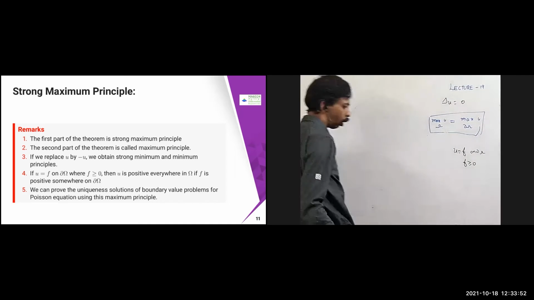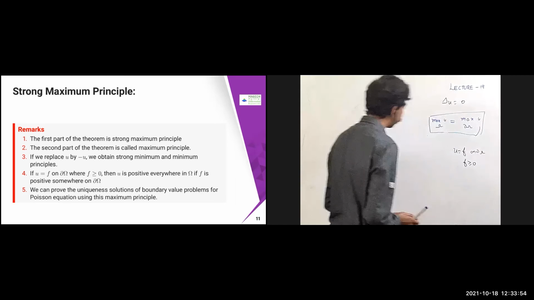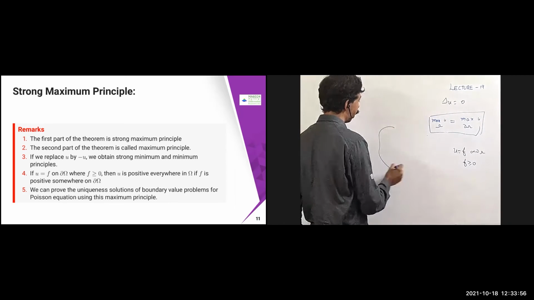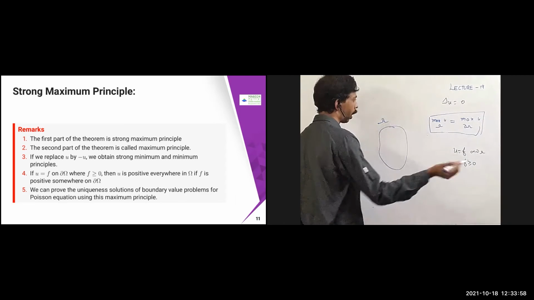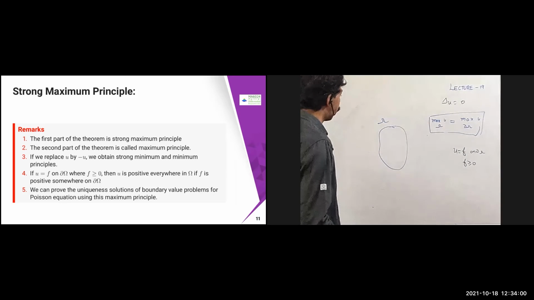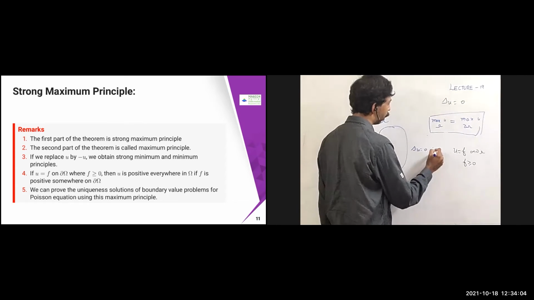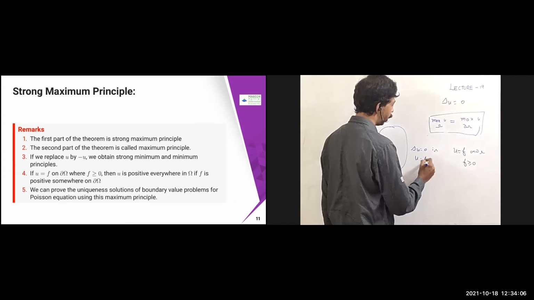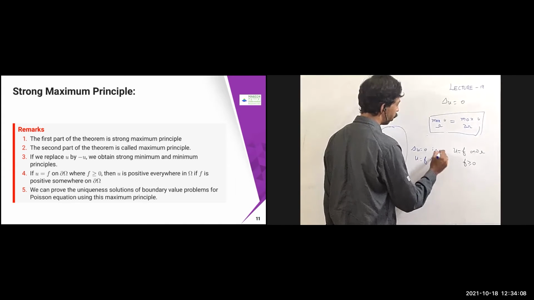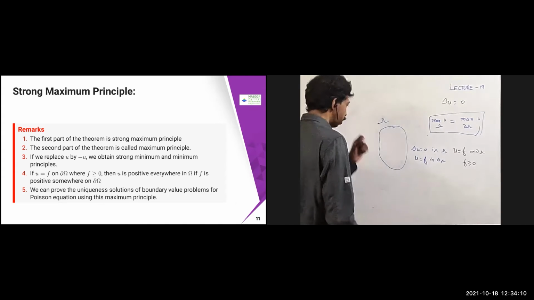Suppose you have a domain omega, which is satisfying this connectedness, etc. In this problem, this is going to satisfy del u equal to 0 in omega and u equal to f on dou omega. So this is in omega and this is on dou omega.